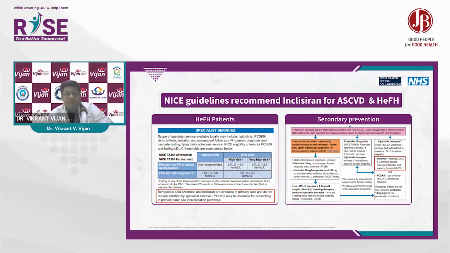And again, we have the recommendations for primary non-familial hyperlipidemia or mixed dyslipidemia. So for very high risk patients, definitely bempedoic acid, ezetimibe and Inclisiran are available in primary care and do not require initiation by specialist services. PCSK9 inhibitors may be available for prescribing in primary care, and see the local initiation pathways. It is very important because these patients are a very high risk subset of patients. So you need to get the goals. Otherwise, they would be at a very high risk of developing coronary artery disease or ASCVD events in the future.